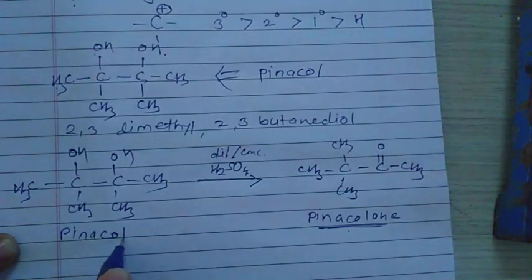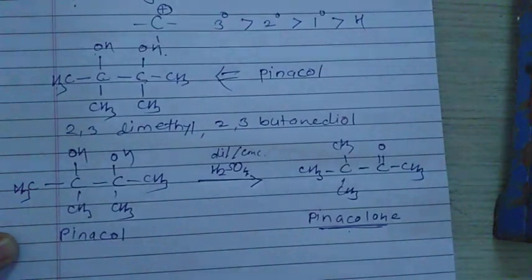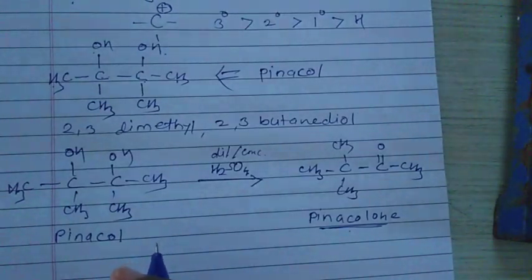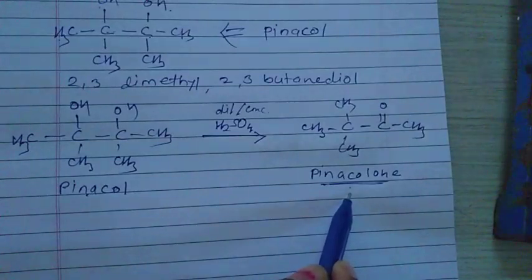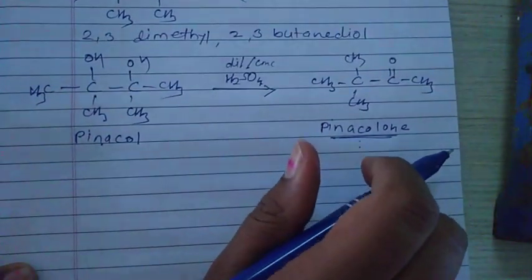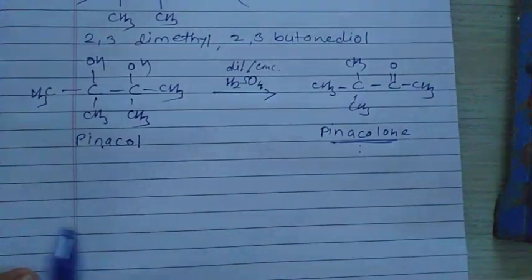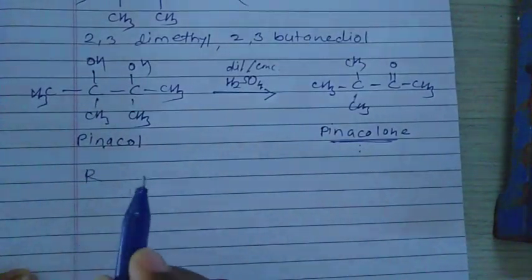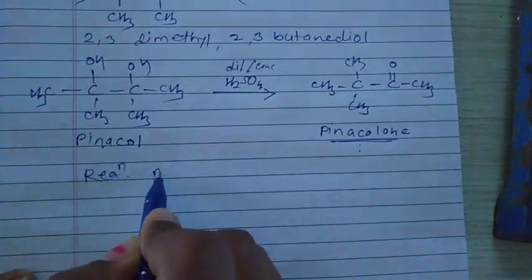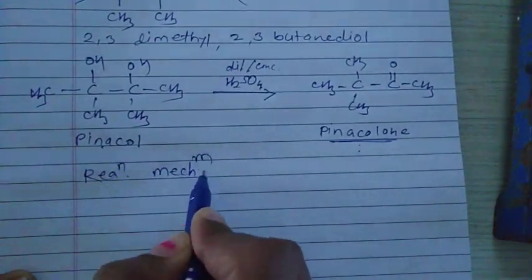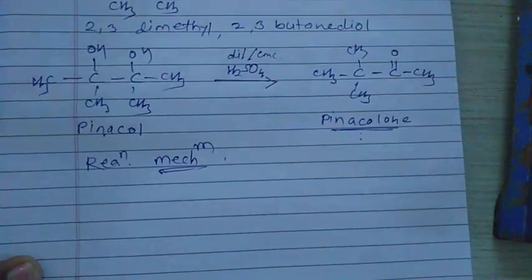That's why this rearrangement is called the pinacol pinacolone rearrangement. Here we are going to learn the mechanism of how this rearrangement happens. So we start the reaction mechanism of this rearrangement.